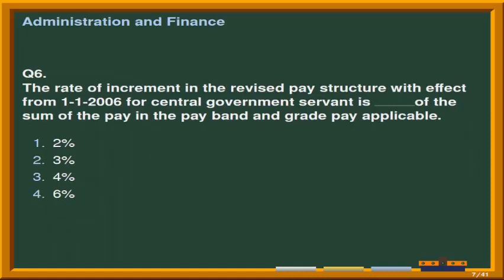Next question is, the rate of increment in the revised pay structure with effect from 1st January 2006 for central government servant is fill up of the sum of the pay in the pay band and grade pay applicable. And the options are number 1, 2%; second option is 3%; third option is 4%; and the last option is 6%. Correct answer is option 2nd, that is 3%.